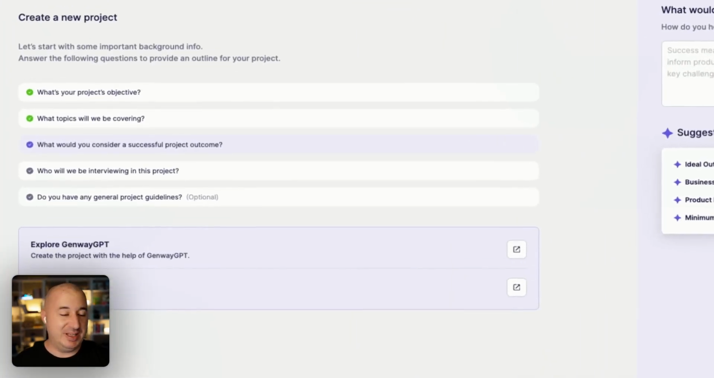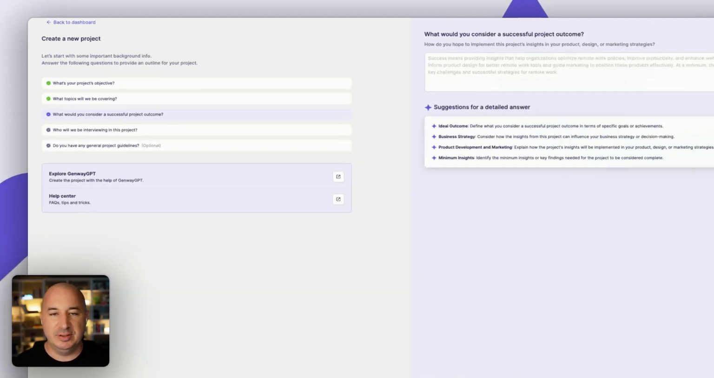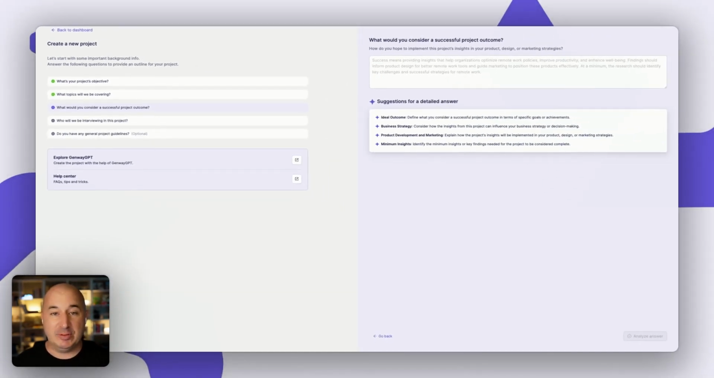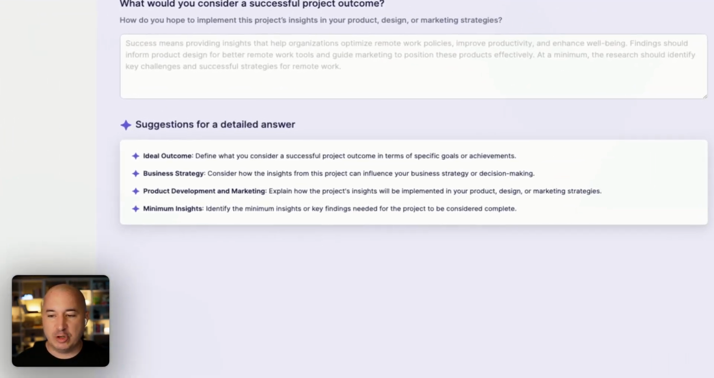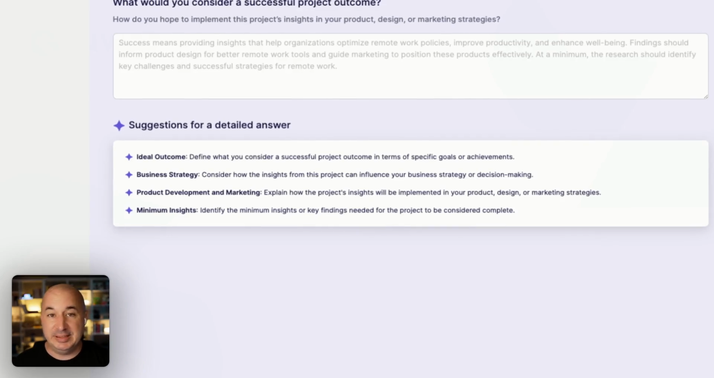The third question is a classic in research. What would we consider a successful outcome? What's the ideal outcome of this project? What are the critical insights that we need to glean in order for it to be successful? And what business strategy, product design, or marketing decisions are we trying to impact, influence? What sort of action are we trying to get to based on these insights?